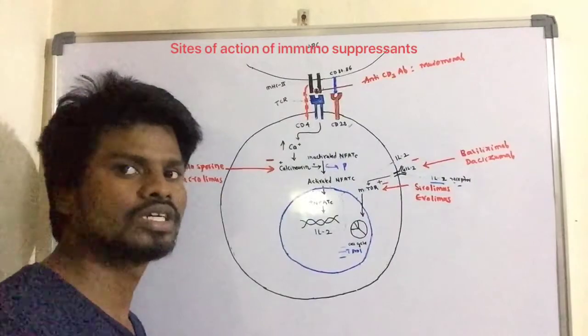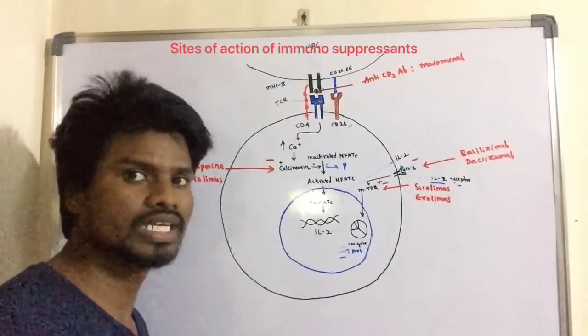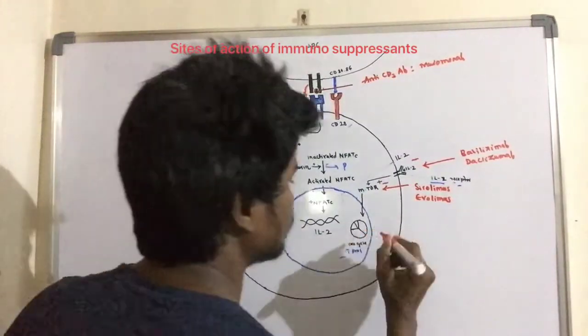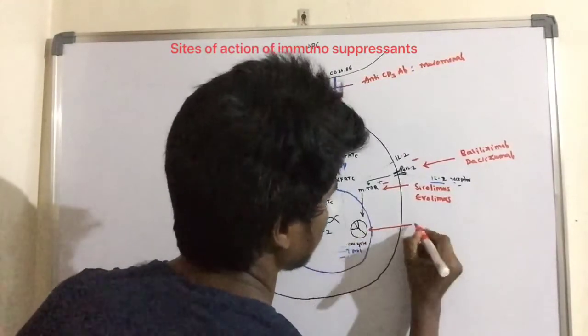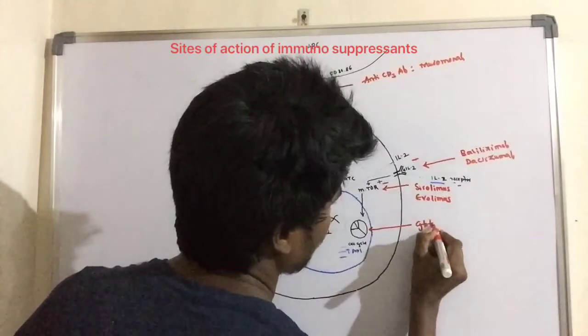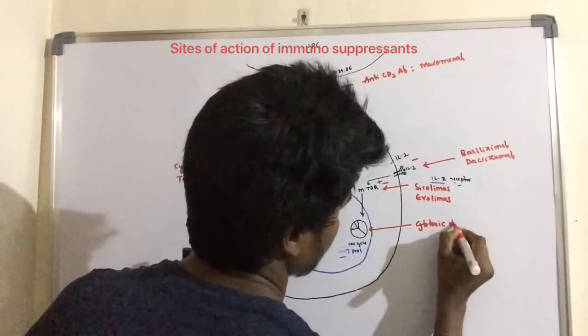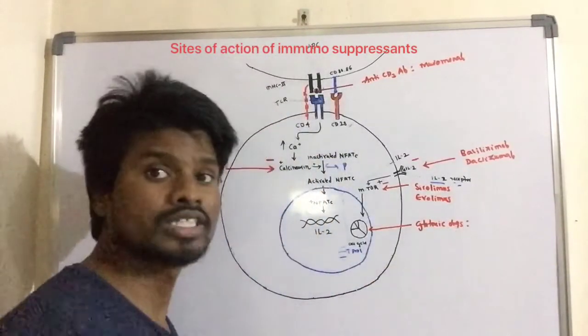Some of the drugs act by interacting with the cell cycle, that is, with the phases of the different cell cycle. For example, the drugs are cytotoxic drugs. What are these cytotoxic drugs?